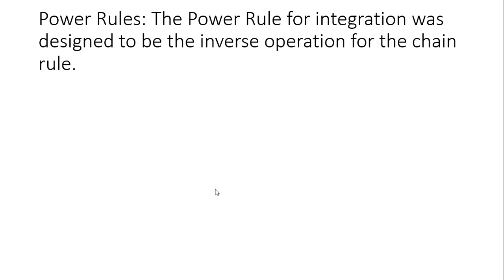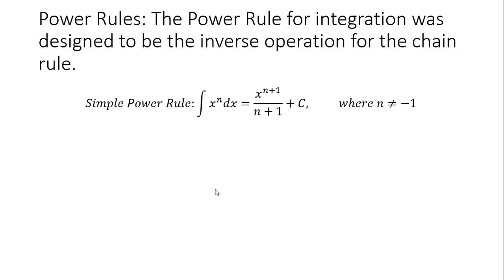So power rule. The power rule for integration was designed to be the inverse operation for the chain rule. The reason why these look like this is because chain rules have derivatives within them. So the simple power rule is the integral of x to the nth power with respect to x is equal to x to the n plus 1 power over n plus 1, always with the plus c. Now this works for every number that is not -1. That is because when you have x to -1, its integral is the natural log. So you have to just remember that's a special case that we'll get into on the other slide.